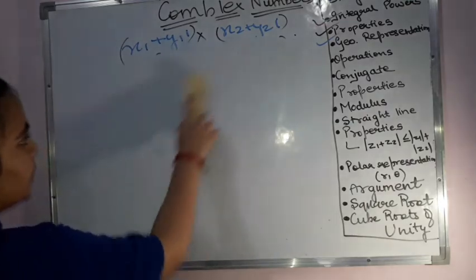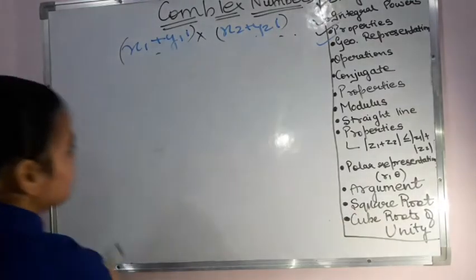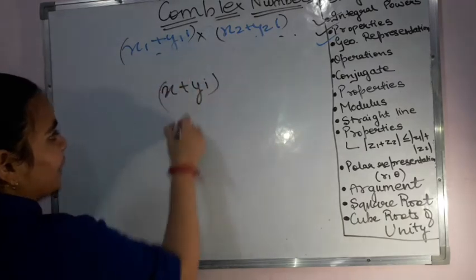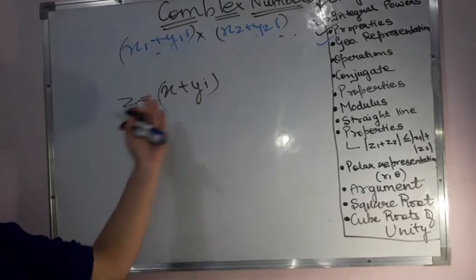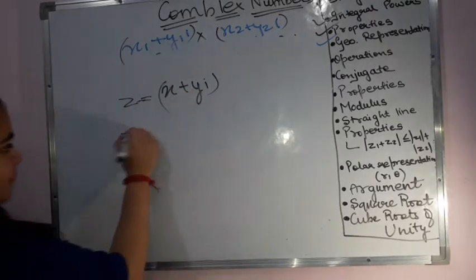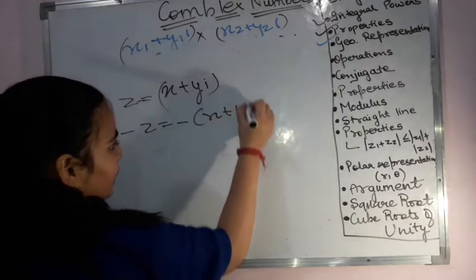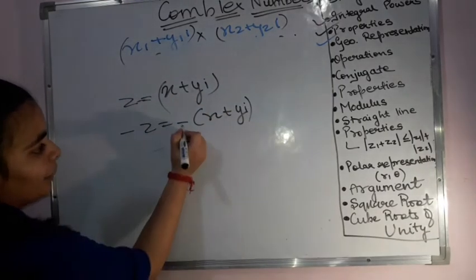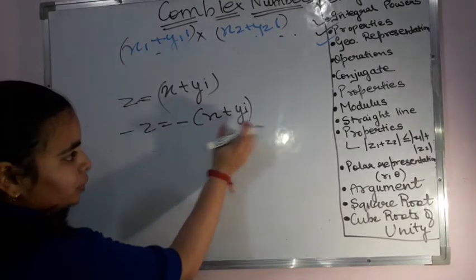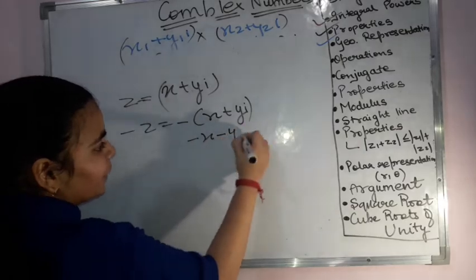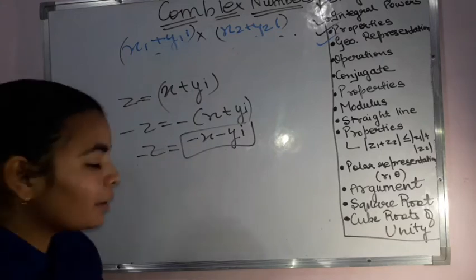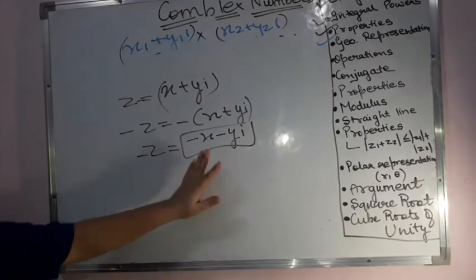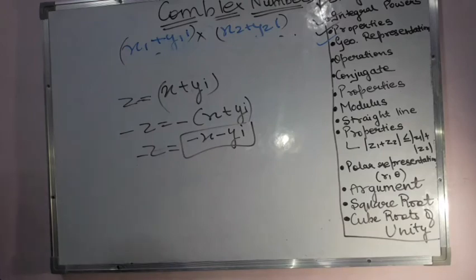So negative of a number: suppose my number is x plus yi, I have to get the negative of this term. So my z is a complex number. Let us assume that z is equal to x plus yi. Then the negative of z will become equal to negative of x plus yi, isn't it? And so we are going to multiply this negative sign with both the terms. That means it is minus x minus yi. This becomes equal to minus z, that is minus x minus yi. Please remember, multiply the negative sign with both the terms and not with one term. This is the negative that we have got.